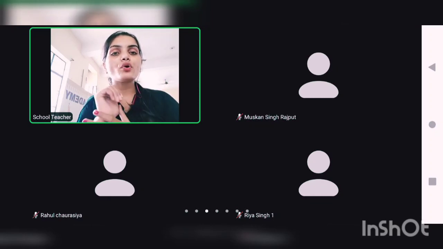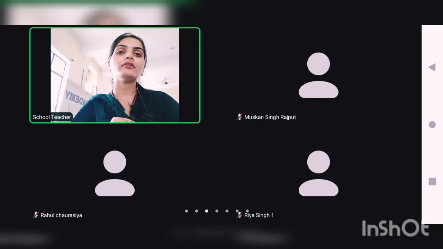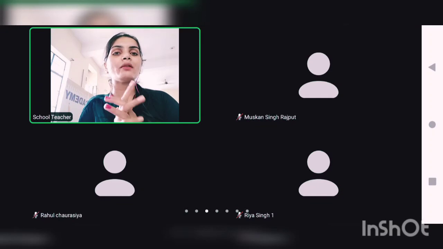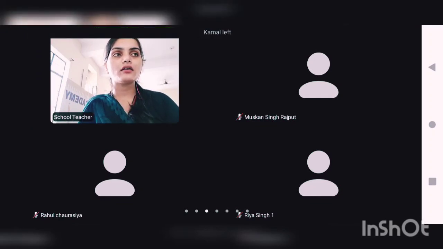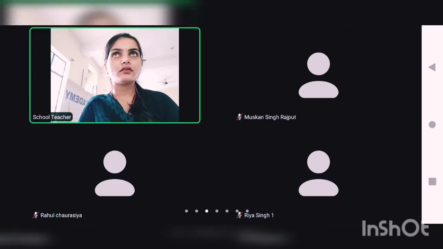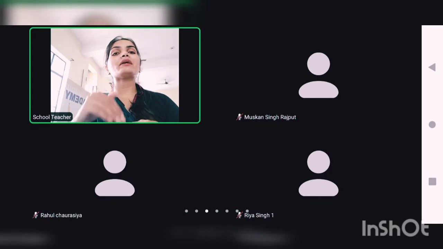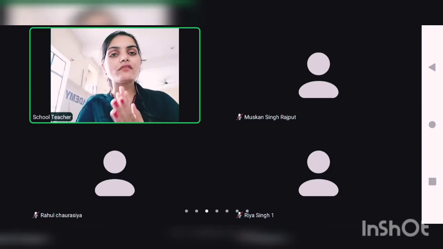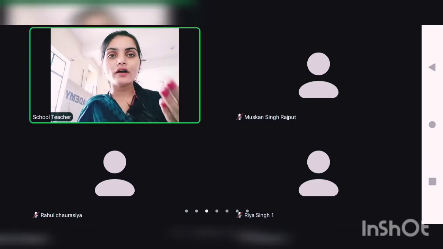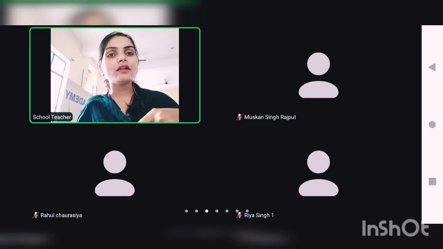Now tell me, who is going to tell me what is hypocotyl? Yes, hypo means lower, epi means upper. Hypocotyl will be at the upper side of radicle. Epicotyl will be at the lower side of plumule.